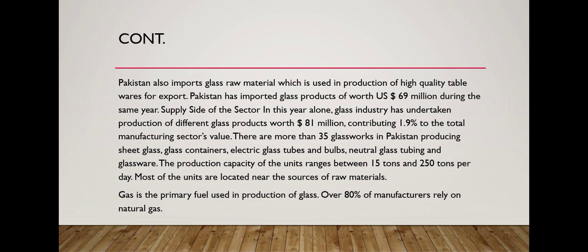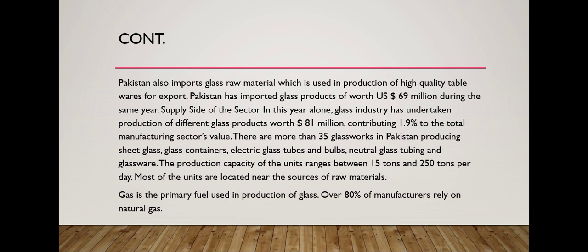Supply side of the sector: in this year alone, the glass industry has undertaken production of different glass products worth $81 million, contributing 1.9% to the total manufacturing sector's value. There are more than 35 glass works in Pakistan producing sheet glass, glass containers, electrical glass tubes, bulbs, neutral glass, and glassware. The production capacity of a unit ranges between 15 tons and 250 tons per day. Most of the units are located near the source of raw material.